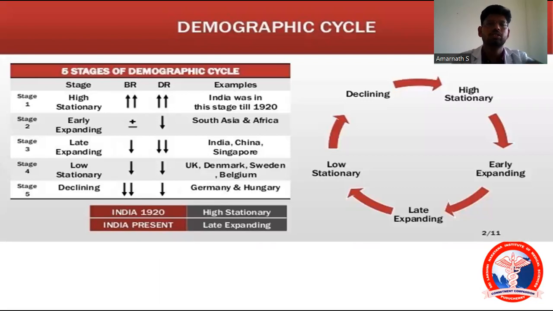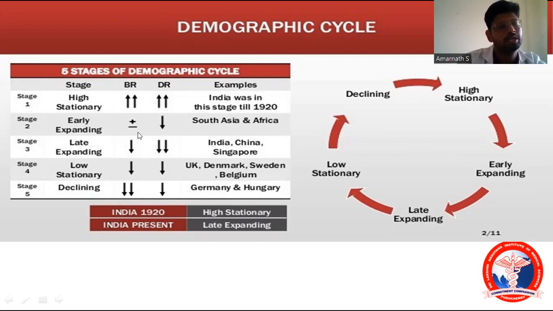As I already told you, this is the demographic cycle. Here you can see the high stationary stage, early expanding, late expanding, low stationary, and declining stage. So here in this picture, they have clearly given it. The first stage, high stationary: birth rate is high, death rate is high. So the net result is no change in population size. What is the example for this? India was in this stage till 1920.